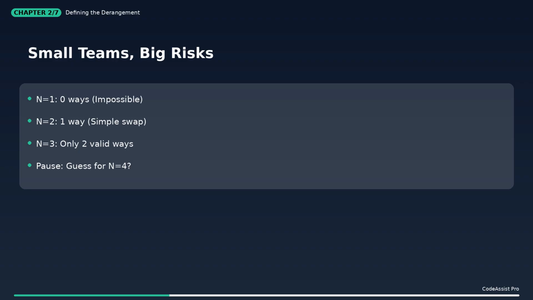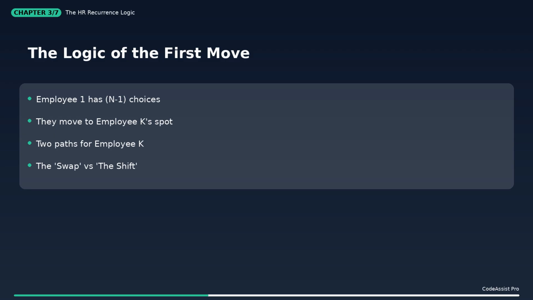To solve this for any n, we look at employee 1. They have n-1 choices. If they take employee K's role, employee K has 2 choices: swap back with employee 1, or move to a completely different role. This logic creates our recursive pattern.